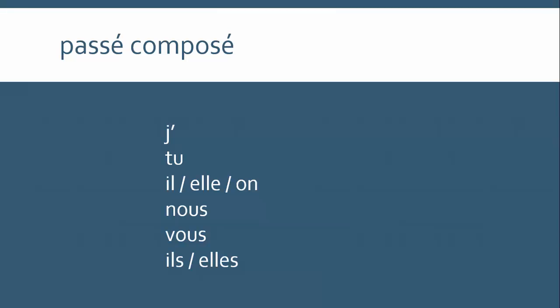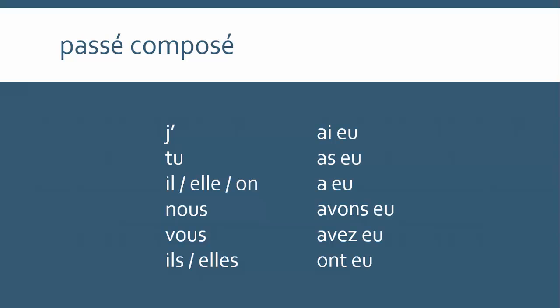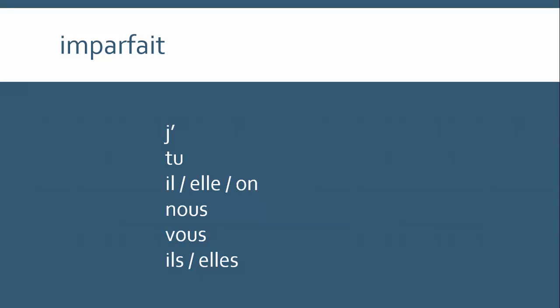Avoir uses itself as an auxiliary verb, so we begin with the present tense of avoir, and that is then followed by the past participle, which, although it's irregular, is relatively simple. It's just eu. So we have j'ai eu, tu as eu, il, elle, on a eu, nous avons eu, vous avez eu, and ils, elles ont eu.